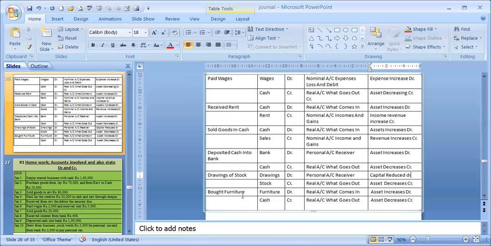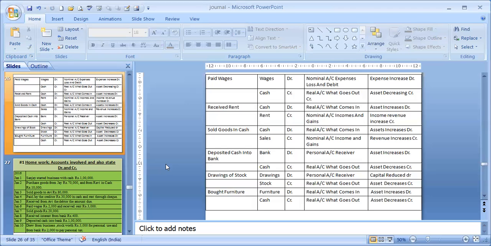Bought furniture. Whenever you buy furniture, furniture is an asset. Asset is increasing, that's why debit. And cash is also an asset. Asset is decreasing now, that's why credit. Under golden rules, furniture is a real account. Debit what comes in, that's why furniture is debited. And cash is also a real account. Real account: what goes out is credit, so that's why cash is credited.